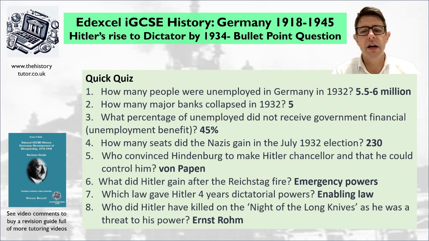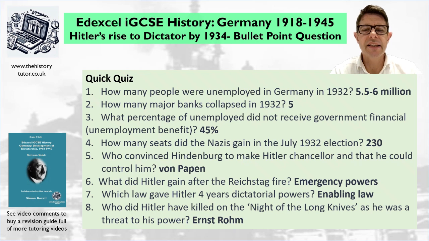So Hitler has then, after the Enabling Law, he has control of the Reichstag, and he's a dictator for the next 4 years in law. So he brings in laws like banning other political parties, banning trade unions, starts to set up concentration camps for opponents, and controls the country, creating a one-party state. But he's not quite in control of his own party yet. So he has to crush the opposition in his own party. And that's what we get the Night of the Long Knives for in 1934.